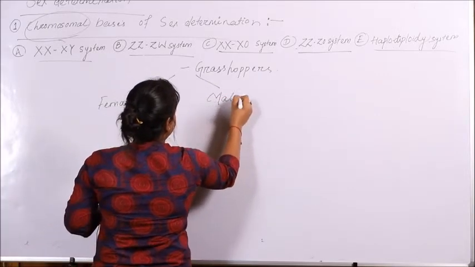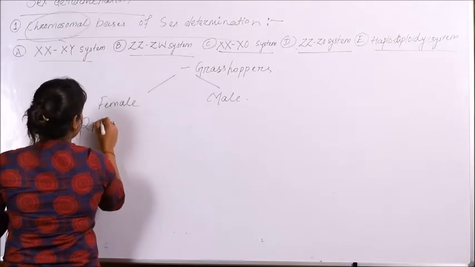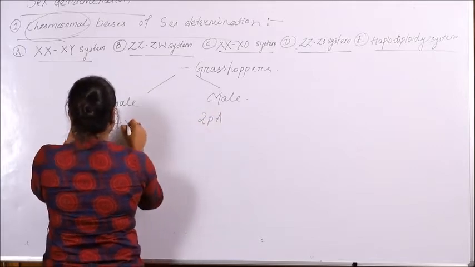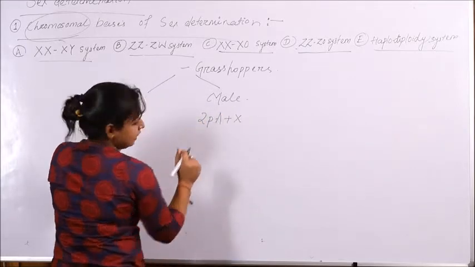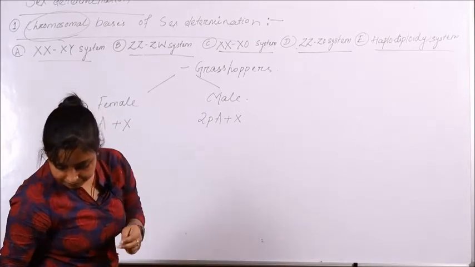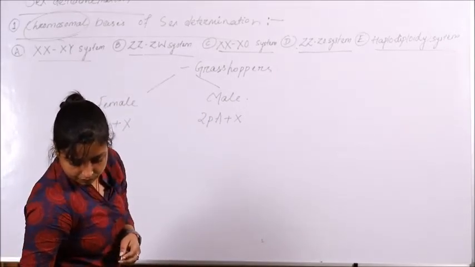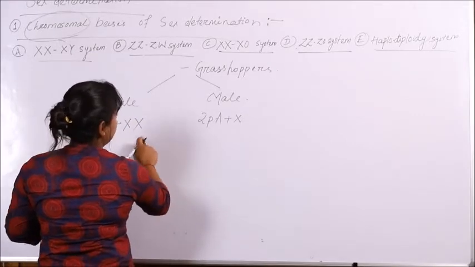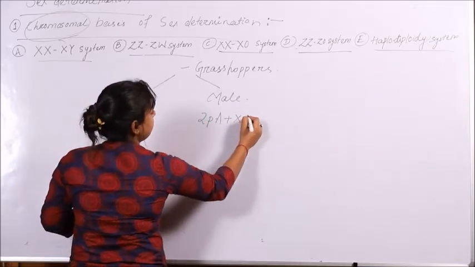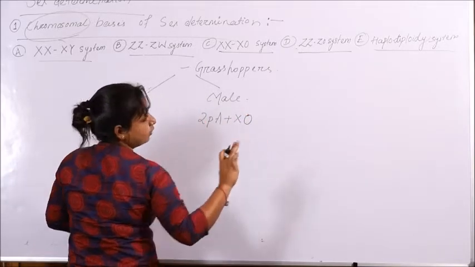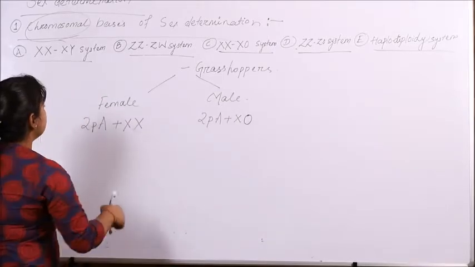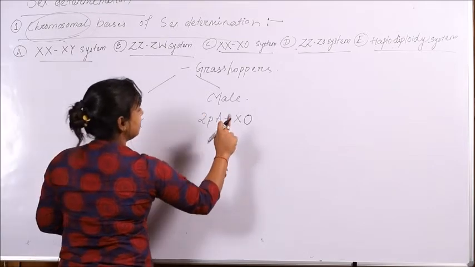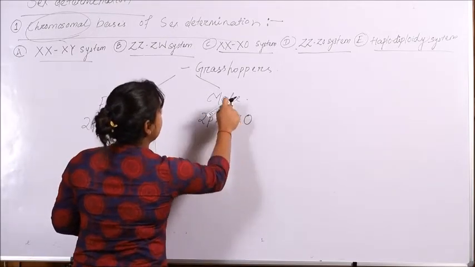the female and male will both have two pairs of autosomes, but the number of sex chromosomes varies between female and male. The female has a pair of sex chromosomes, whereas the male has a single sex chromosome. The remaining place is known as O, which denotes nothing but an empty space for a sex chromosome. So when a pair of sex chromosomes is present in an individual, they are called female, whereas if a single sex chromosome is present, they are known as male.